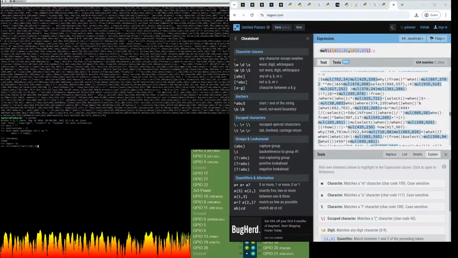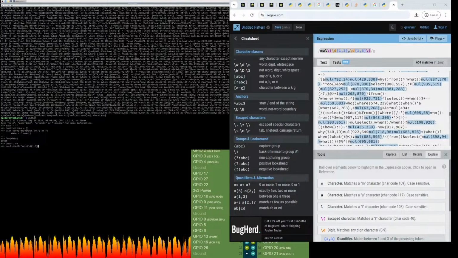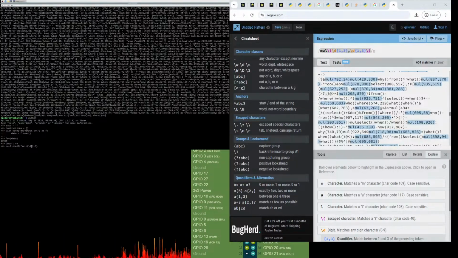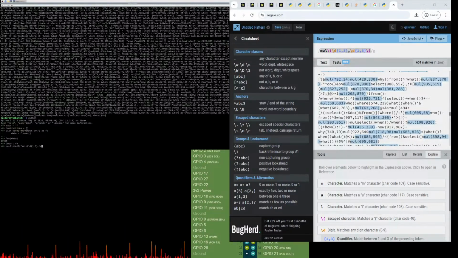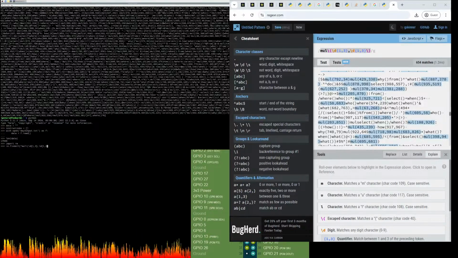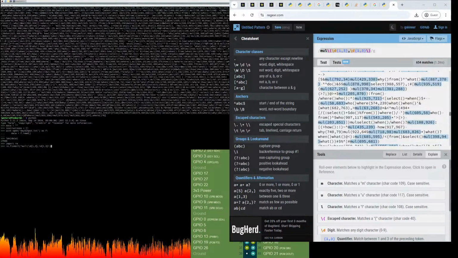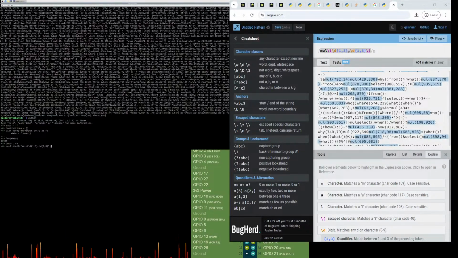Okay, so we got re.findall, mul, backslash open parenthesis, backslash d, curly brace 1,3 closing curly brace, comma, backslash d, curly brace 1,3 closing curly brace, backslash closing parenthesis, double quote.